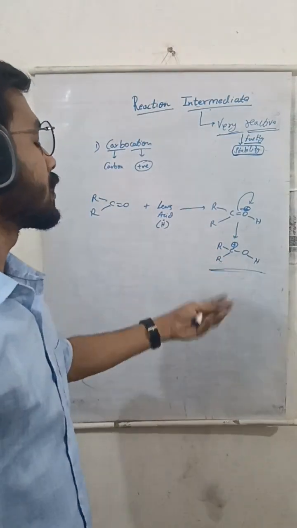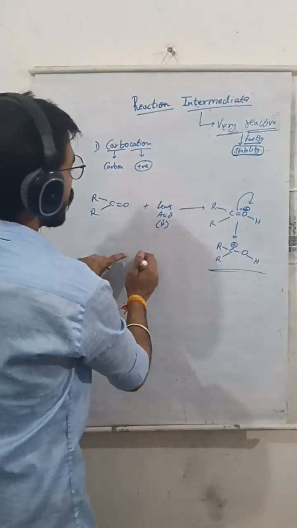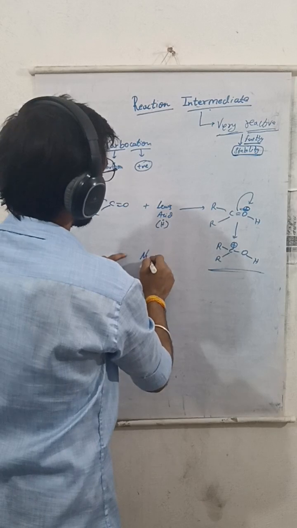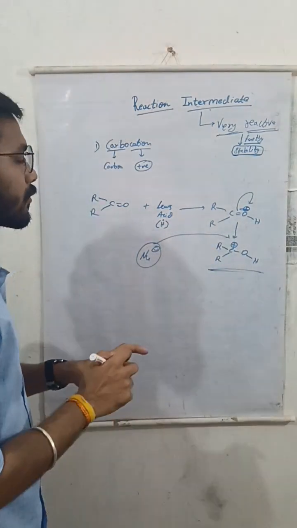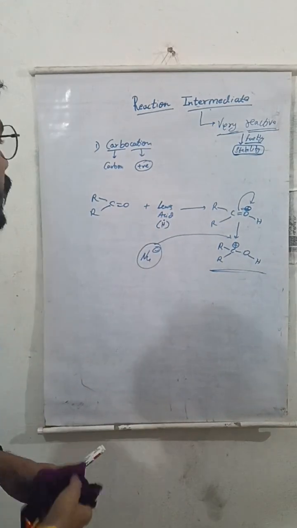Now which species can react with it? Electron donating species or nucleophiles can react with it, because they contain electrons. Therefore, nucleophiles can react easily on a carbocation.